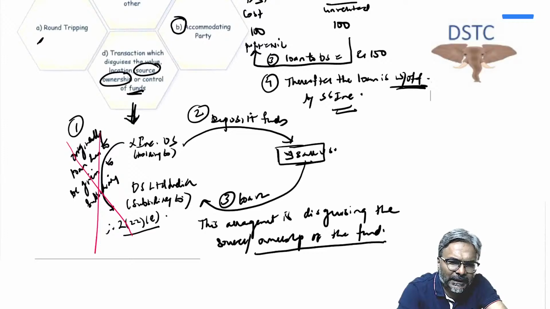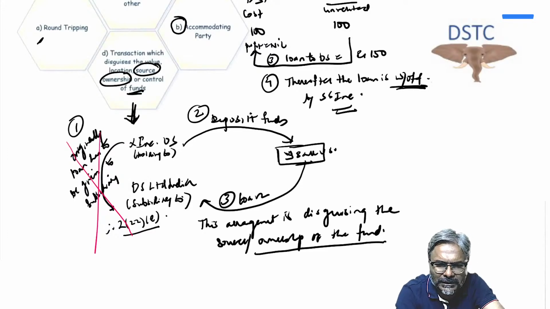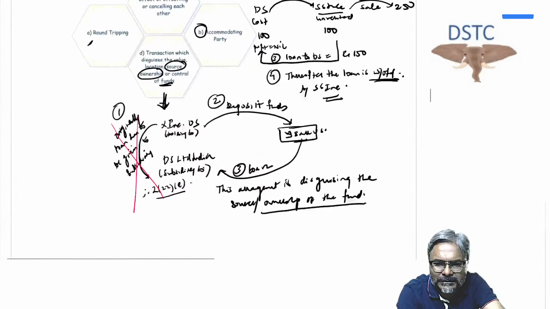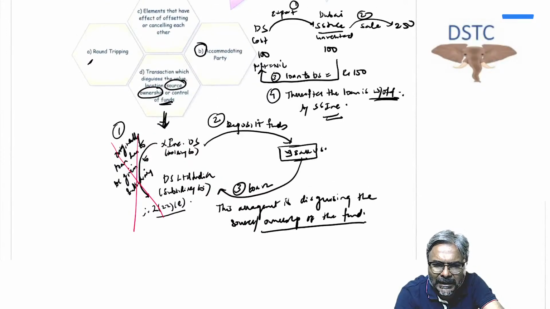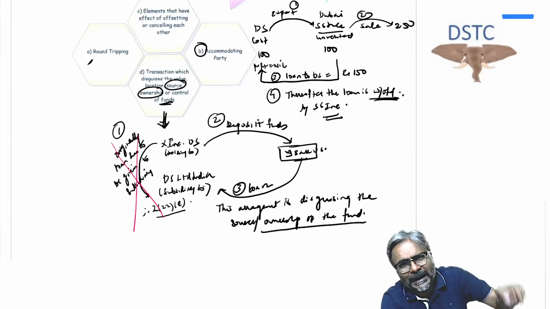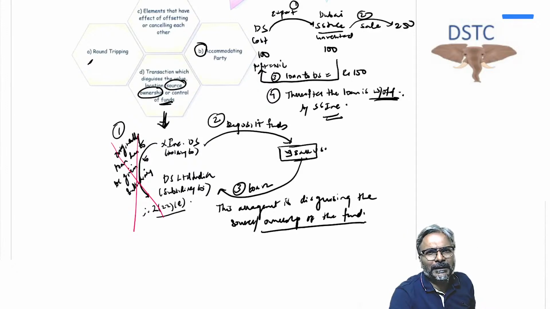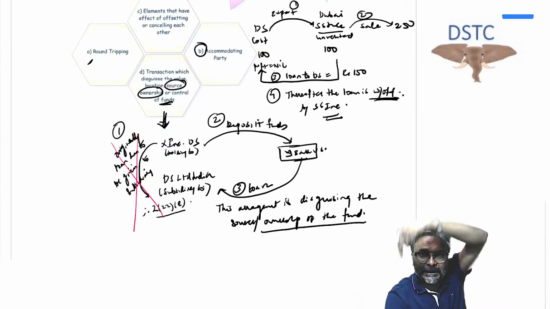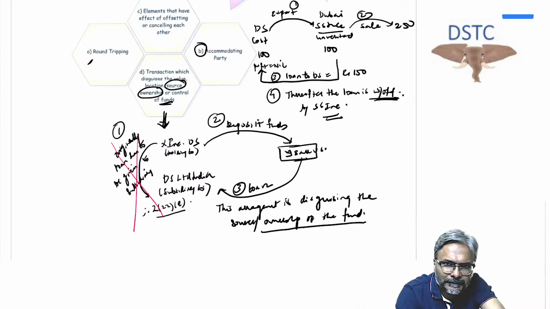So just A, B, and C. You don't have to do the C part. Just read A, B, and C. This much is sufficient for all of you. Round tripping, I told you what happens. Instead of me directly investing in India, what I'm doing is putting the money from outside India and making the investment in India. Making the investment where? In India. In this case, that's round tripping.